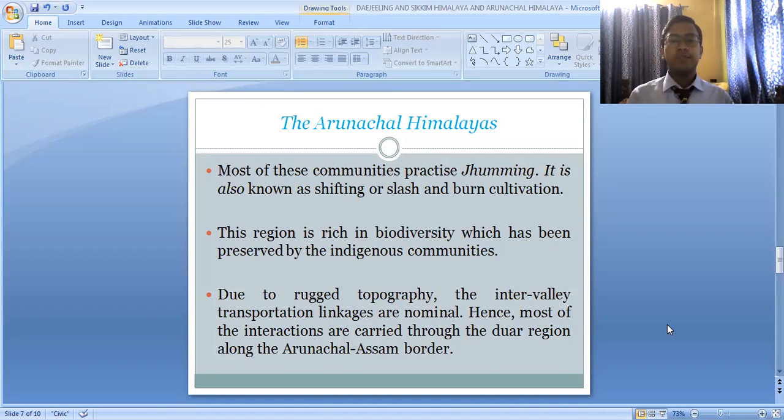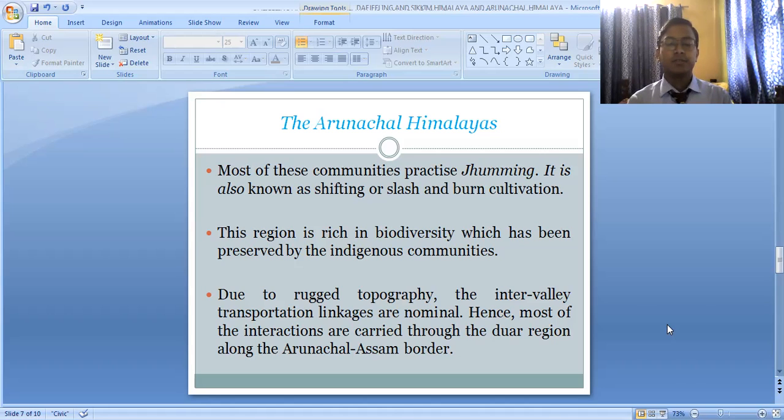In this part of the Arunachal Himalaya, the people mainly practice Jhuming. Jhuming is a type of agriculture where the forest is cleared, meaning the forest is cut down, and then the farmers carry out the agricultural practice, which is also known as shifting cultivation. It is known as Jhuming by the local name. Most of these communities practice Jhuming, also known as shifting agriculture or slash and burn agriculture.